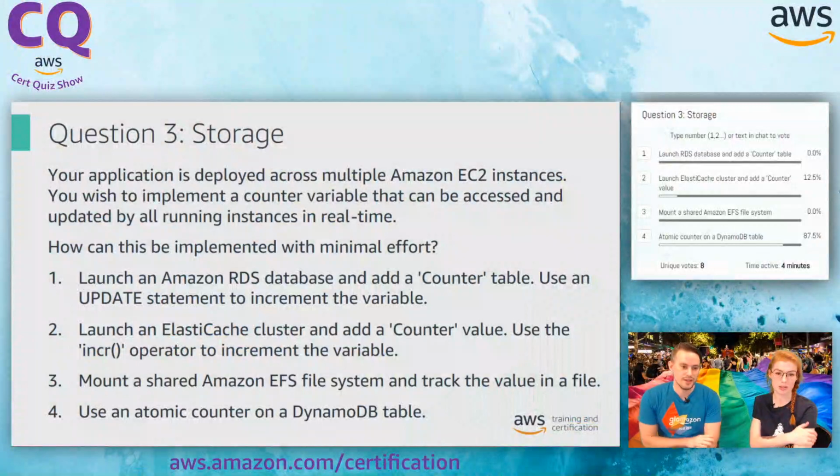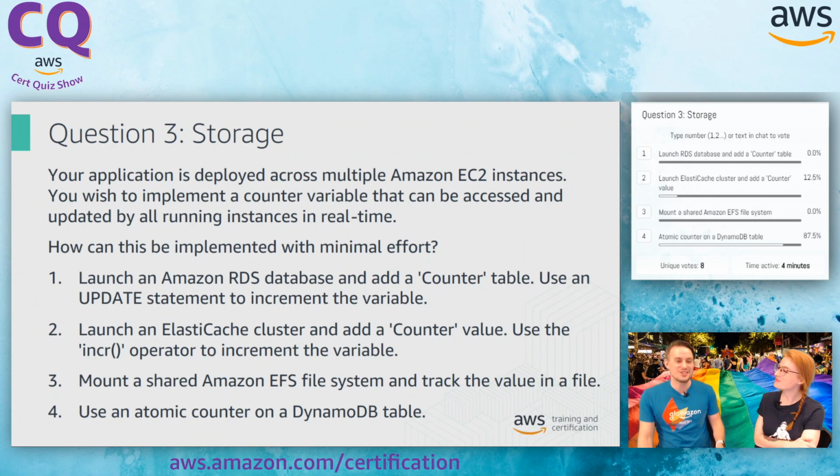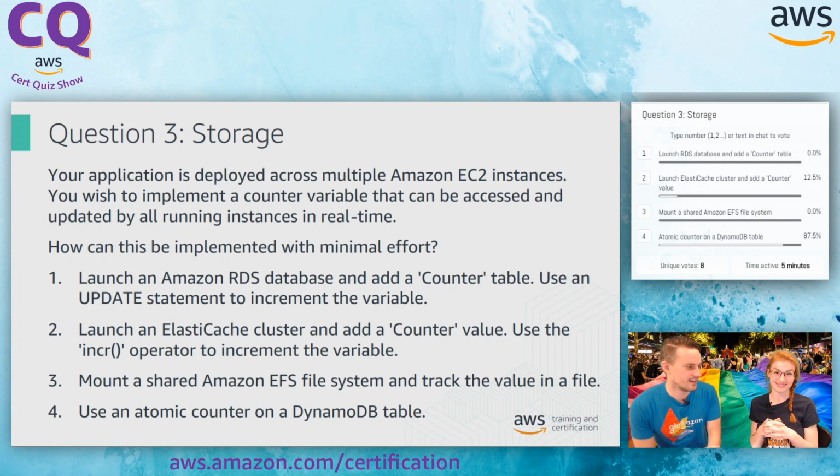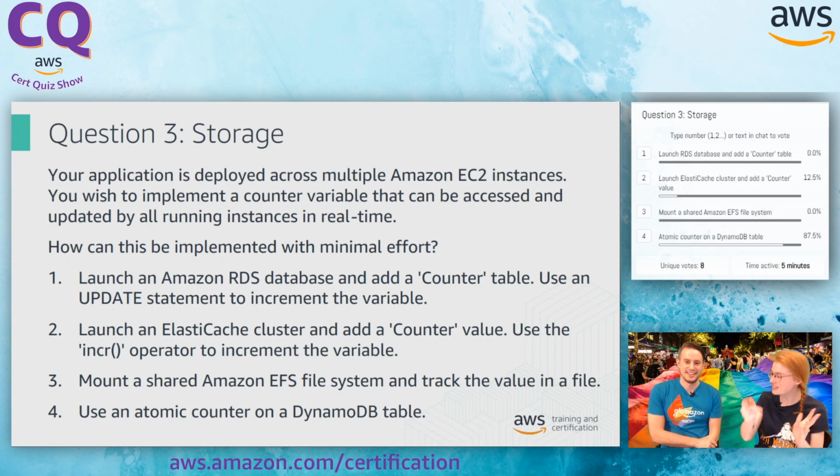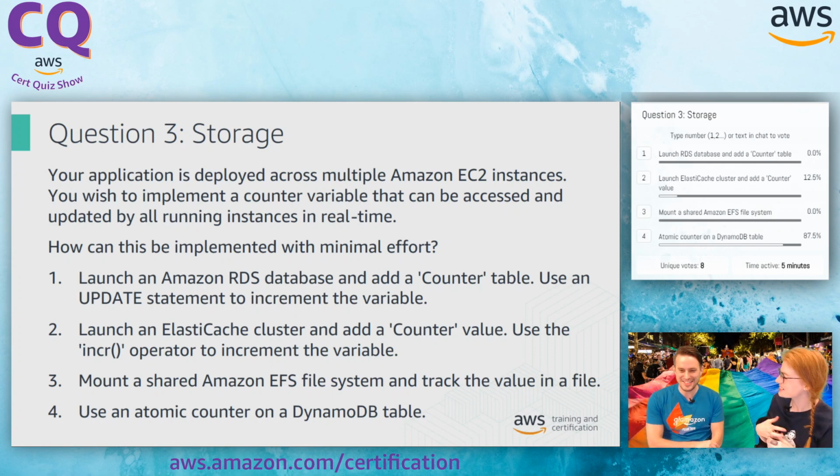Okay, let's jump back into these solutions. Number four, which I'm fingers crossed hoping is the one, is use an atomic counter on a DynamoDB table. So it's the word. They gave it away earlier. Yes, I did. And that is the word you're looking for whenever you're trying to read and write data to the same place. You always want to be thinking about, do I need atomicity, I think is the correct word. I told you you'd like this question. I do. As soon as I saw it.